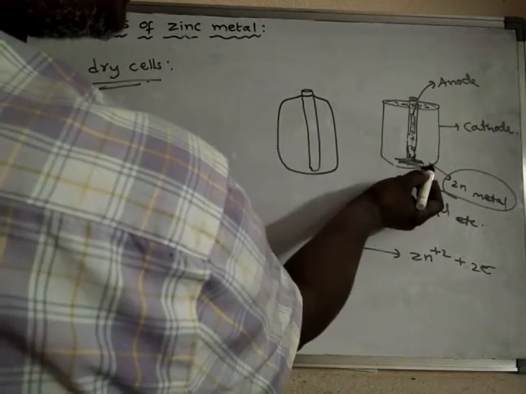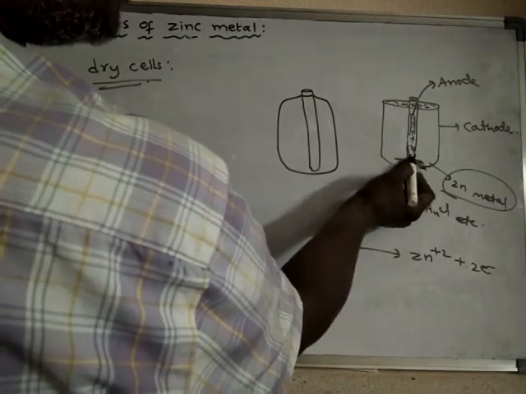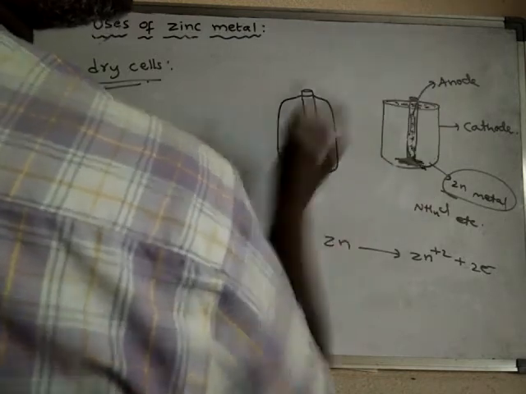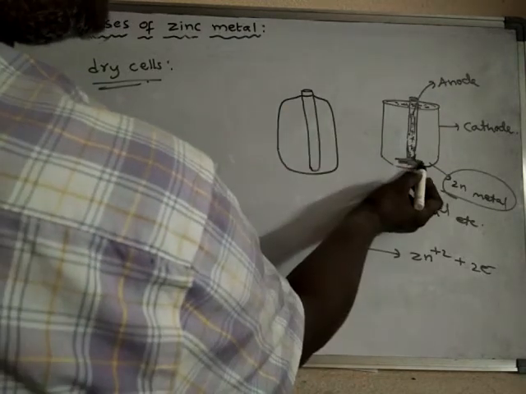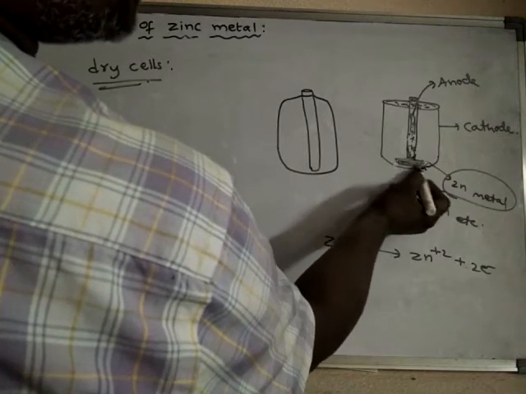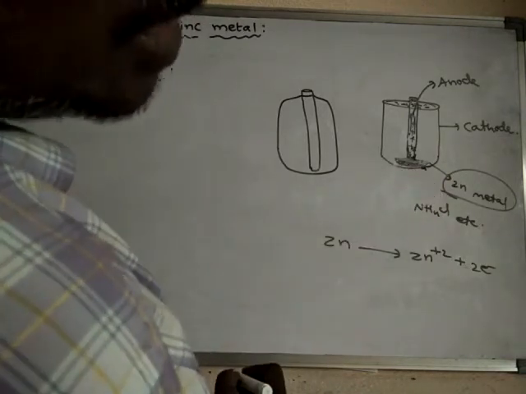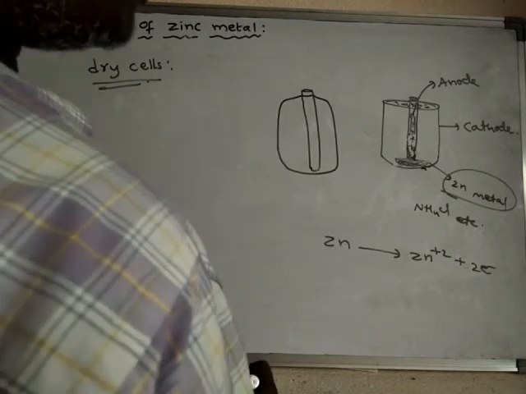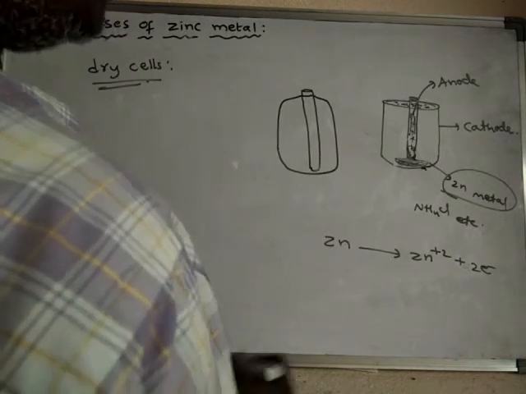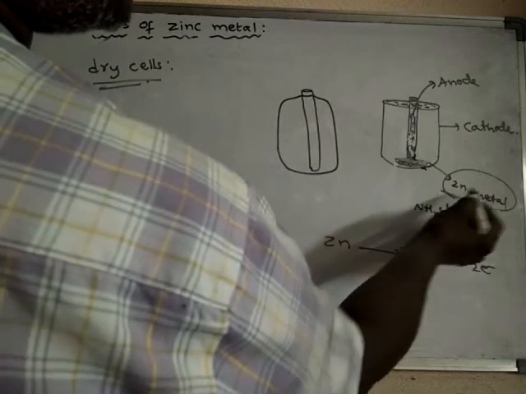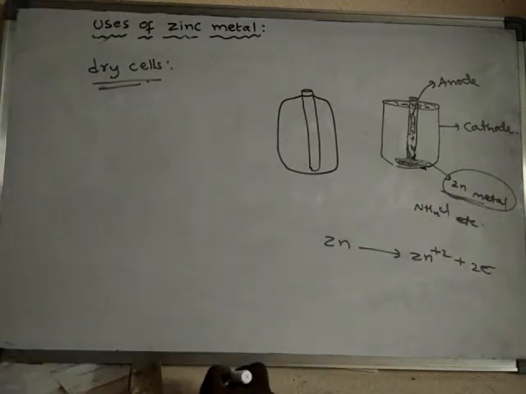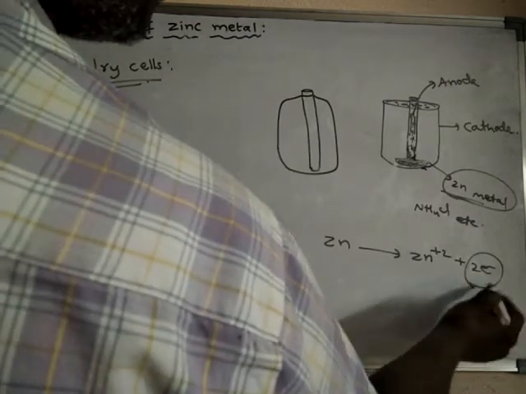The zinc metal loses electrons, these electrons are taken away by the anode, and some material present acts as the electrolyte. Here in dry cells, zinc metal can be used as the cathode, because it is a highly electropositive element that can easily donate electrons, and those electrons are transferred.